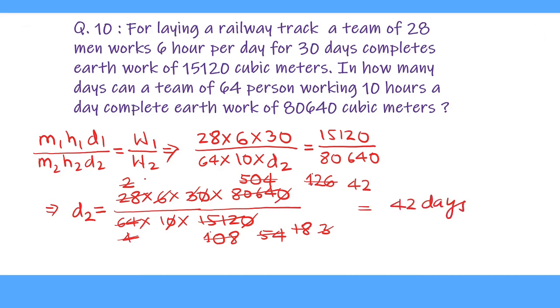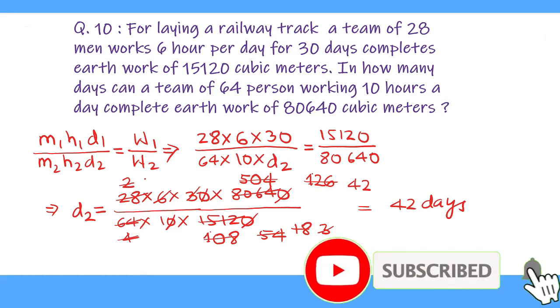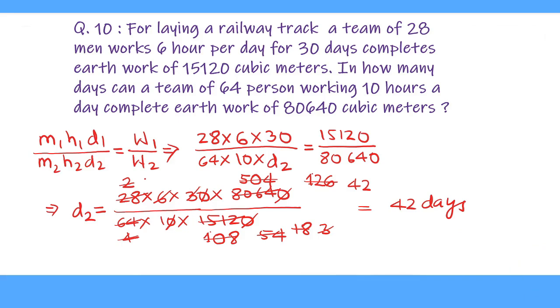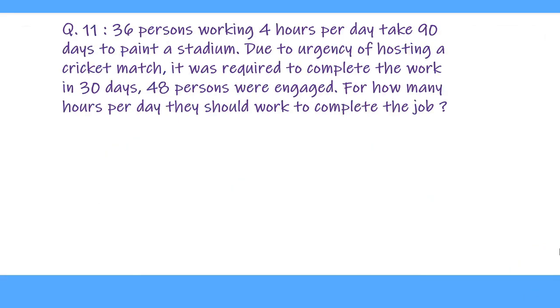This way we can solve this question based on the formula of relation between number of persons working for number of hours and number of days and completing the work. We are going to solve one more question where work is the same and we have to use another formula. So we solve the question like this.